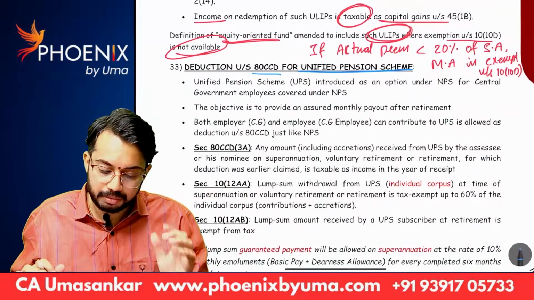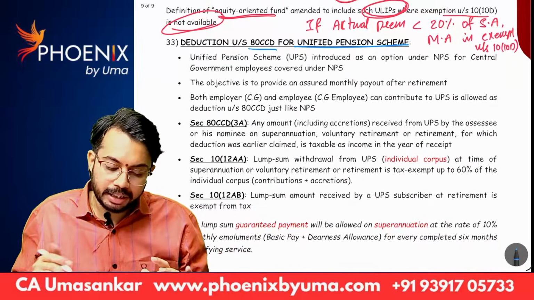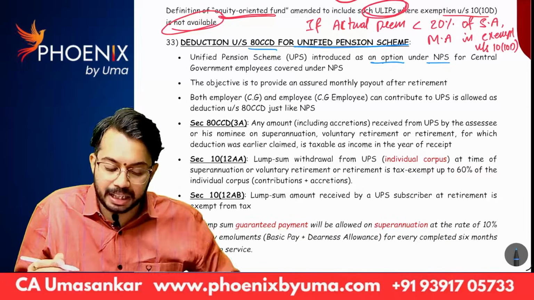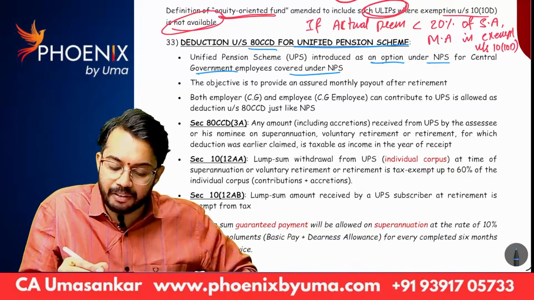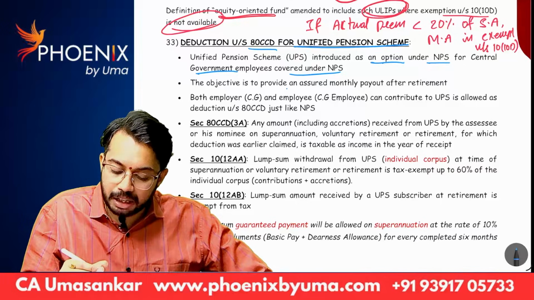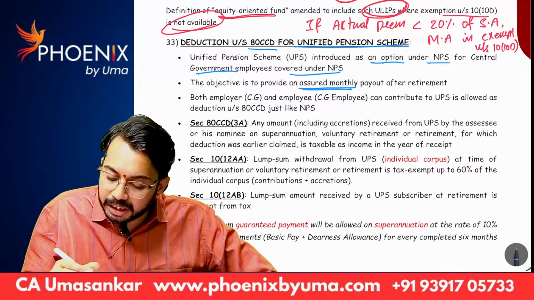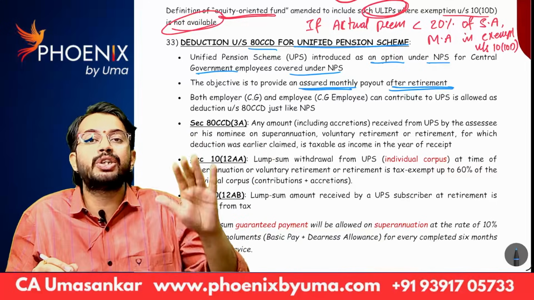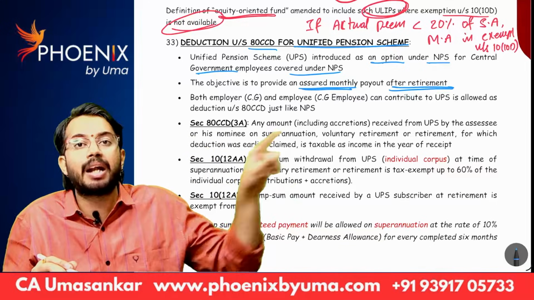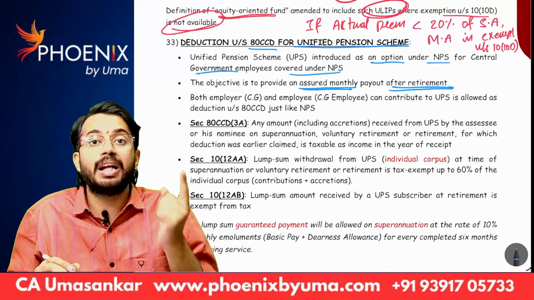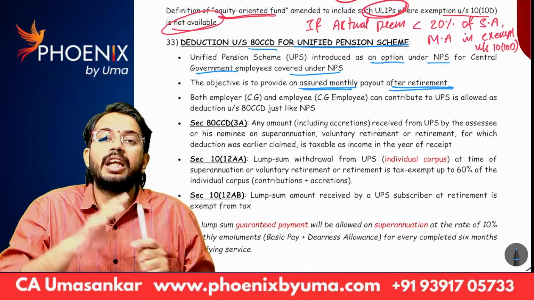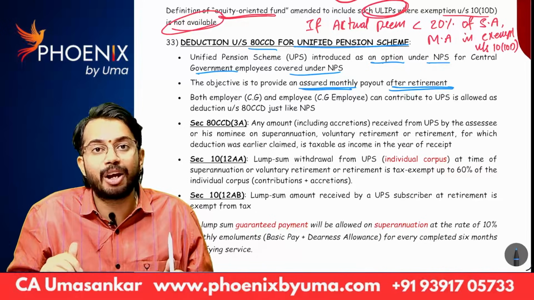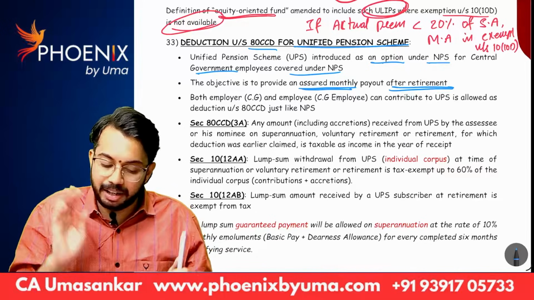Good. Next. You can see Unified Pension Scheme is introduced as an option under NPS for central government employees covered under NPS. The objective is to provide an assured monthly payout after retirement. If they choose NPS, monthly assured payment they will not get. Based on market, they are going to get the return. But if they choose UPS, monthly fixed amount will be paid as a pension to the central government employee after retirement.